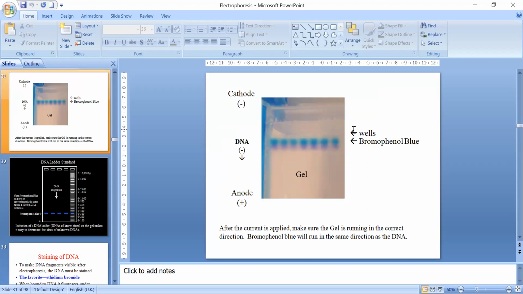Because DNA's lambda max is in the UV region, it is not visible to the naked eye. So to enhance visualization of DNA, we add a tracking dye, sorry, a visualizing dye to it. What is the name of that visualizing dye? Ethidium bromide. Yes, very good.